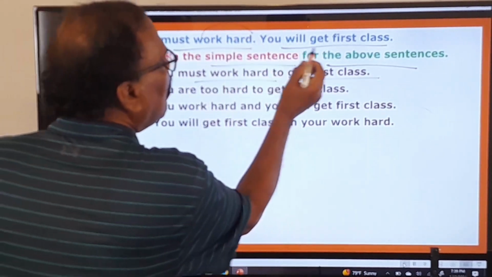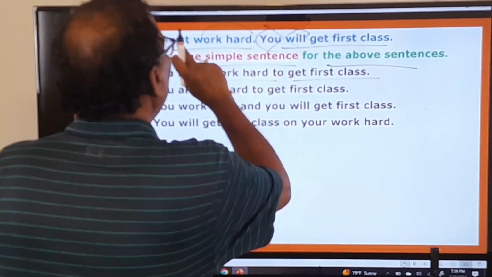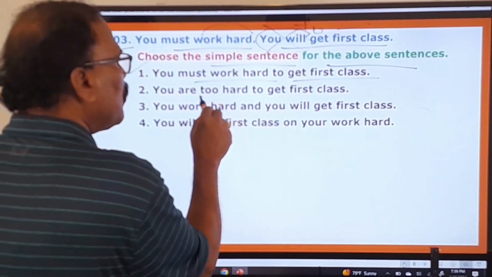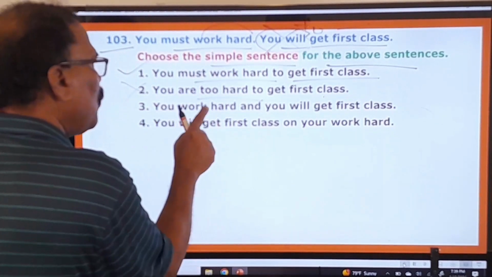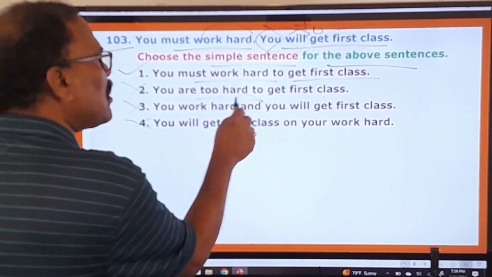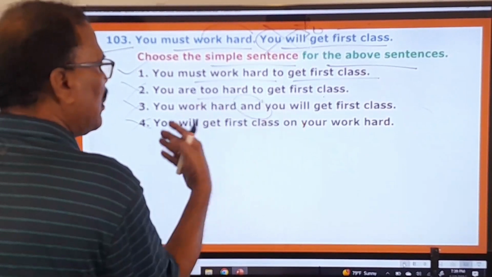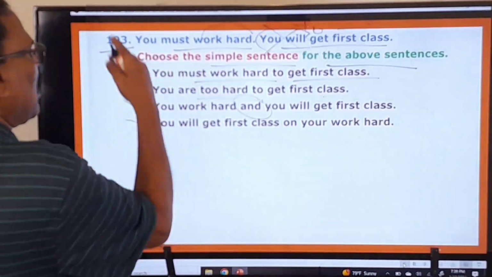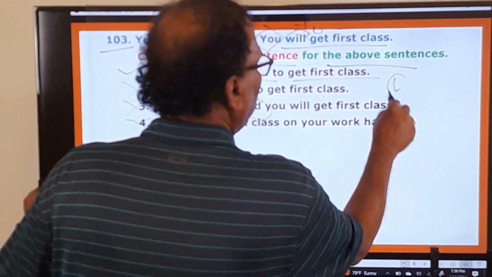You must work hard to get the first class. That's the simple sentence. You are too hard to get the, no. You work hard and you will, no. You will get first class, no. So it's not a simple sentence. It's a compound sentence. So you will get first class on your, no. So here second one, third one, fourth one are absolutely wrong. Only the first one is your answer.